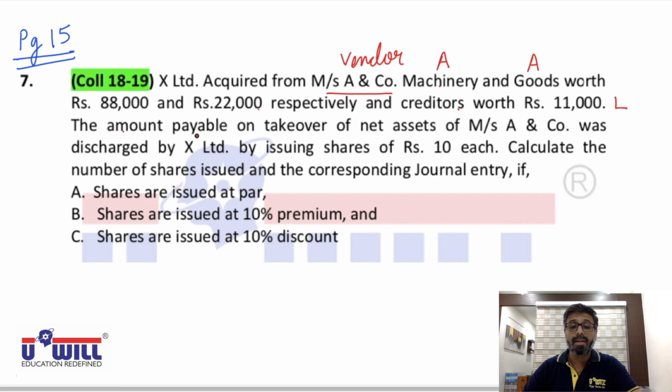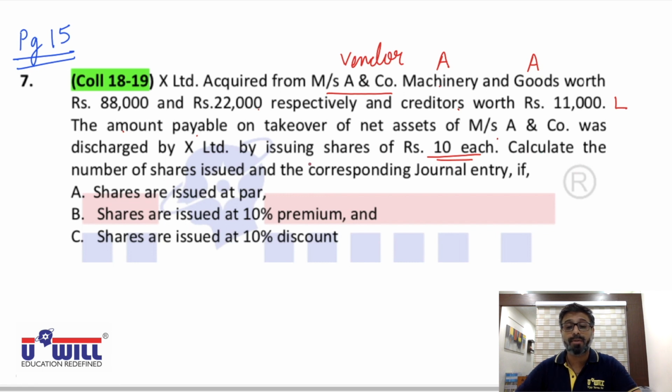The amount payable on takeover of net assets of Messrs A and Company was discharged by X Limited by issuing shares of rupees 10 each. We have issued the shares at rupees 10 each. Calculate the number of shares issued.